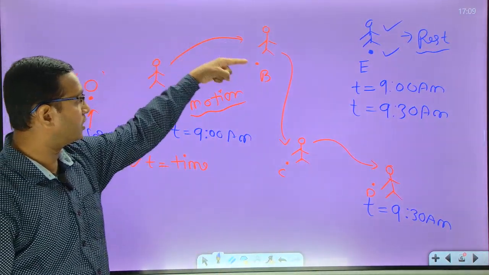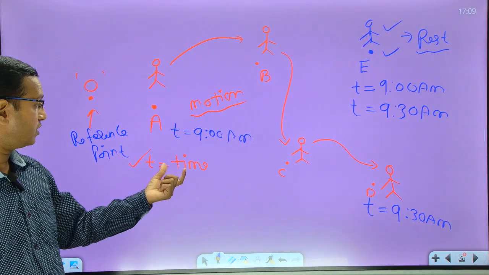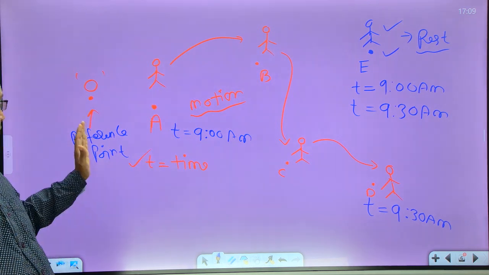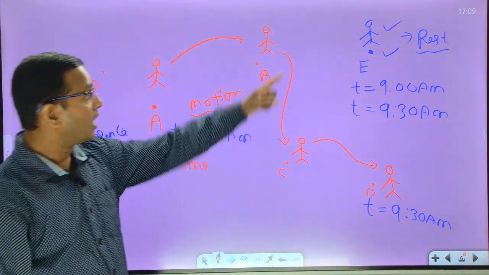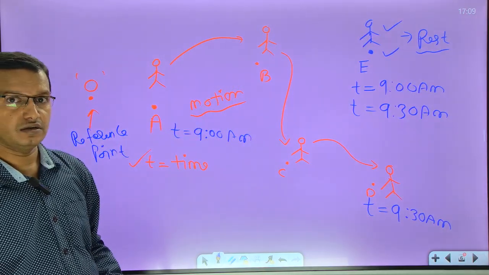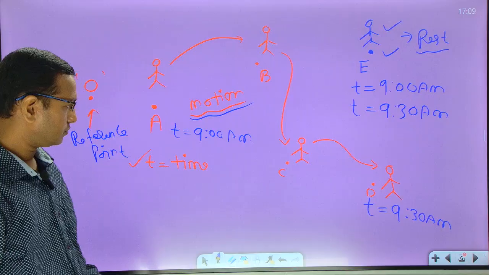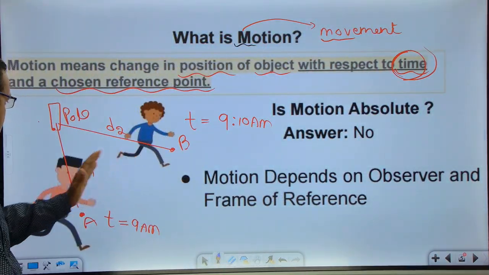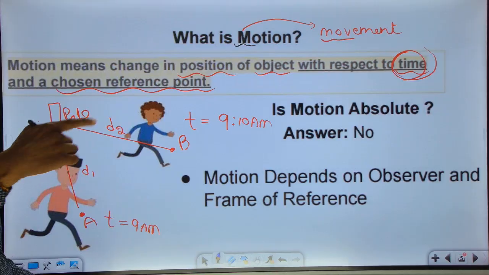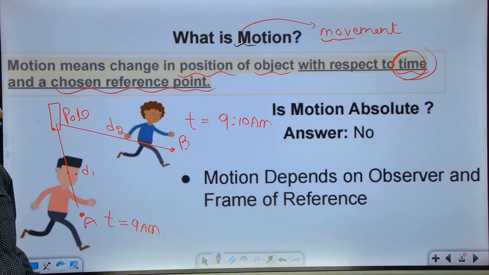So I say that guy is at rest. And this person who is continuously moving, changing his positions with respect to time and with respect to the chosen reference, is said to be in motion. And that guy is said to be at rest. So hope this is clear. So if you clearly see here, whenever the object is moving with respect to time and chosen reference, it is called motion.